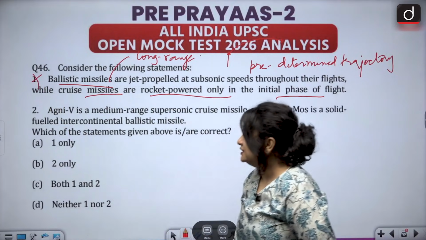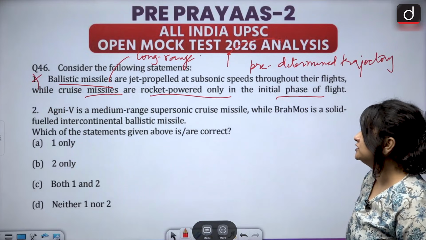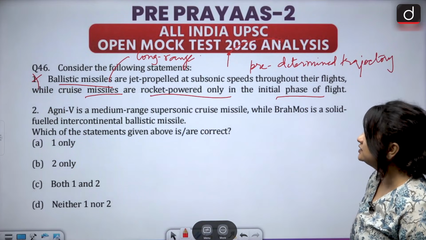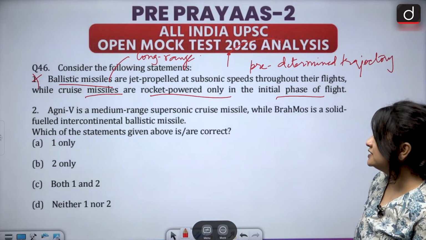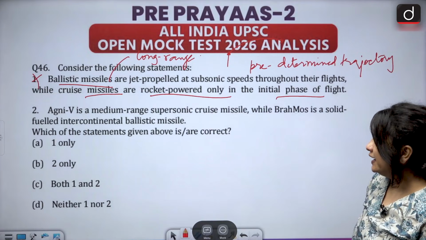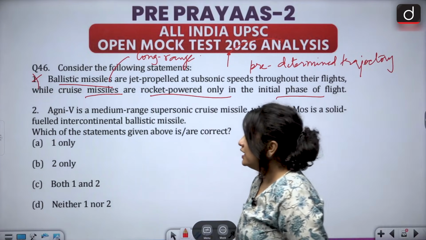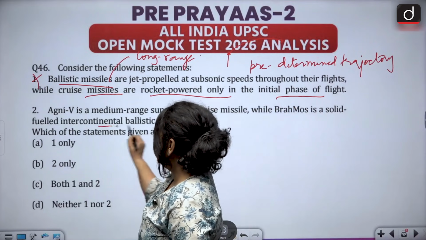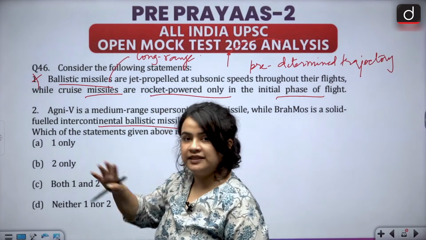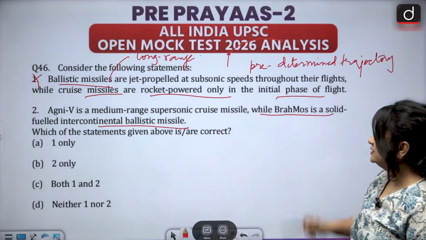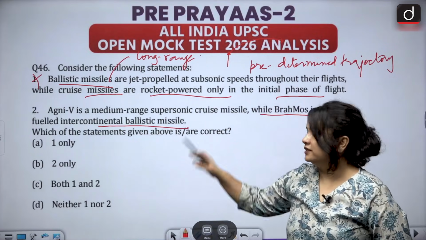The second statement says Agni 5 is the medium range supersonic cruise missile, while BrahMos is a solid fueled intercontinental ballistic missile. Again, no students, Agni 5 is an intercontinental ballistic missile, whereas BrahMos is a supersonic cruise missile.